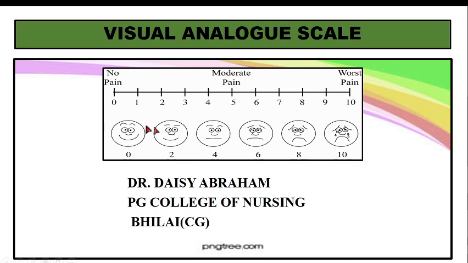And if you see this diagram, I think now you understand what is visual analog scale. So, this is an example of visual analog scale. You have some numbers here, then you have no pain, worst pain and moderate pain in between, and you have some faces. So, we have different types of visual analog scale.